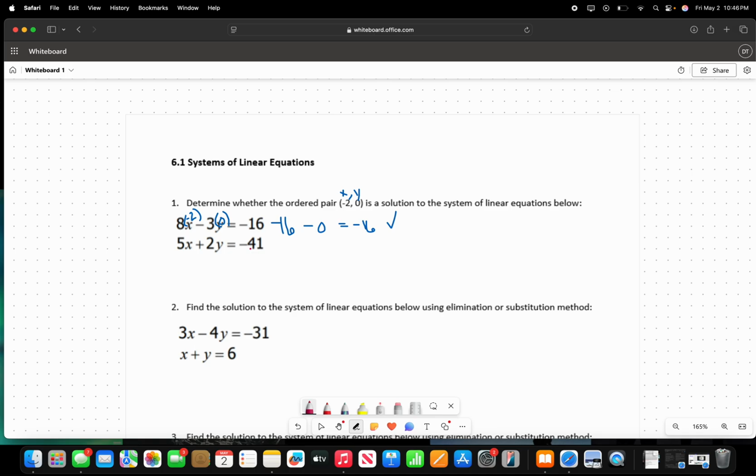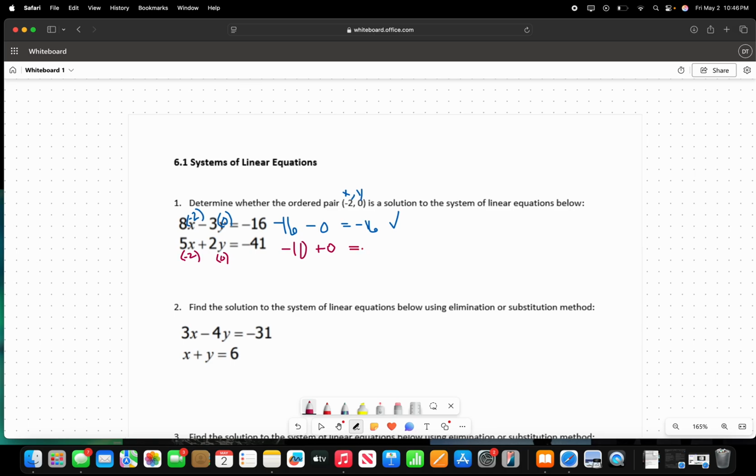For it to be a solution, it has to match both equations, so just keep that in mind. We're going to again replace the x's and y's, and rewrite it out here. So 5 times negative 2 is going to give us negative 10. And this one is plus 2 times 0, which is going to give us 0. This is going to leave us with negative 10.